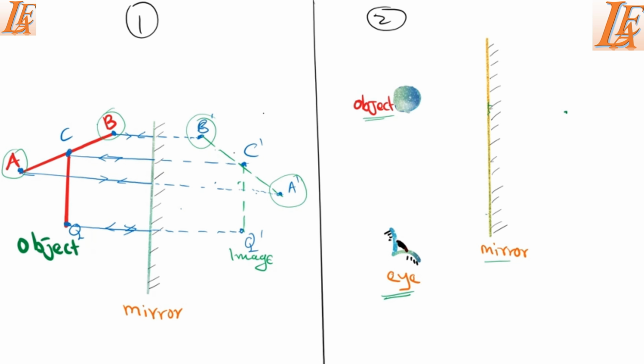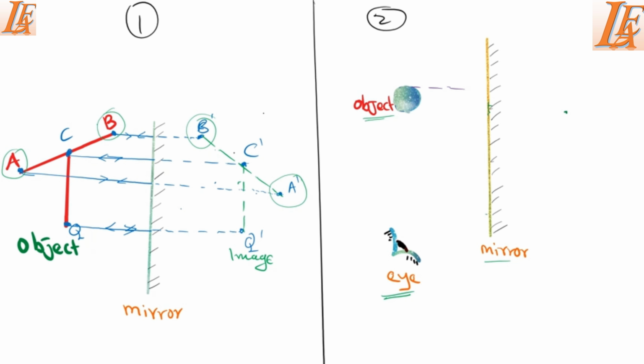In this case, the first thing that we do is locate where the image will be formed. We have said the image will be formed behind the mirror, at the same distance as the object is in front of the mirror.